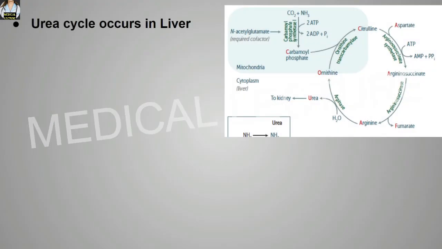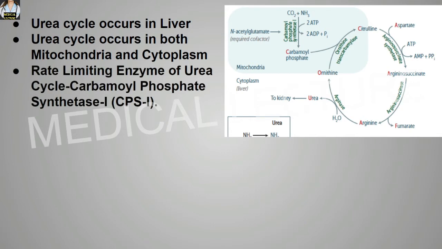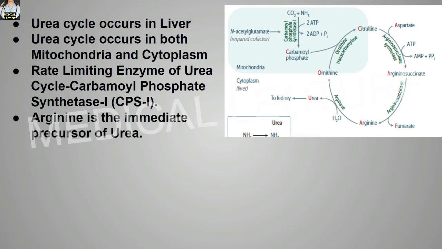Urea cycle basically occurs in the liver. It occurs in both mitochondria and cytoplasm. The rate limiting enzyme of the urea cycle is CPS1, that means carbamyl phosphate synthetase 1. Arginine is the immediate precursor of urea in the urea cycle. Urea is synthesized by the arginase.